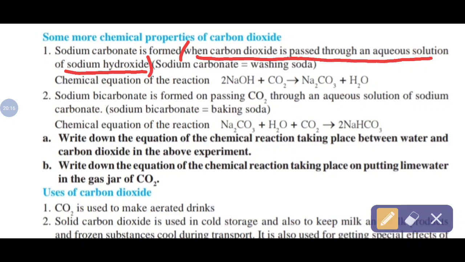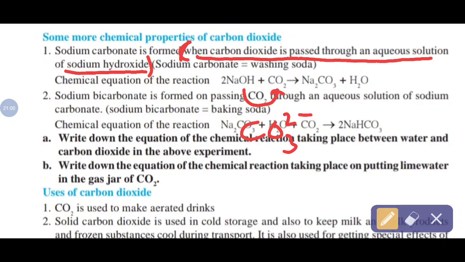So the chemical reaction is given here. How to write that chemical reaction? I will show one reaction, and as per that you try to write the answer. The bracket or underline given here is the question related to the chemical reaction. An aqueous solution of sodium hydroxide means NaOH. Then carbon dioxide gas passing through, that is CO2. Then to form, I will explain as in the previous reaction. CO2 is present on the reactant side, on the left hand side of the arrow. Oxygen from the second reactant adds immediately to CO2 to form CO3, a carbonate radical. Are all getting this?